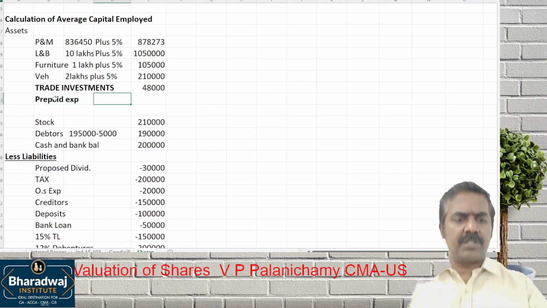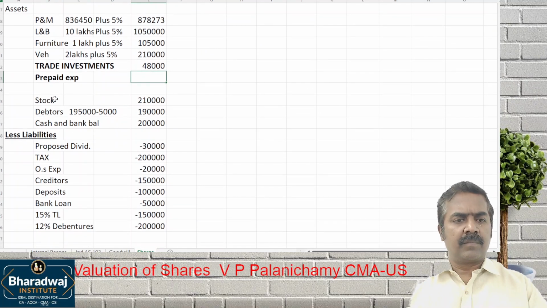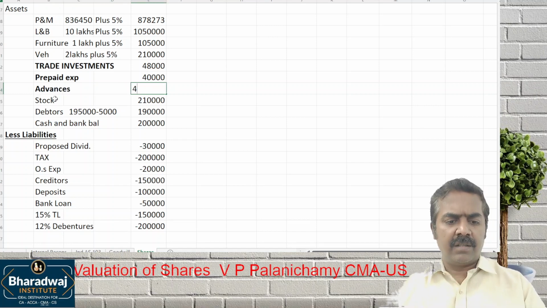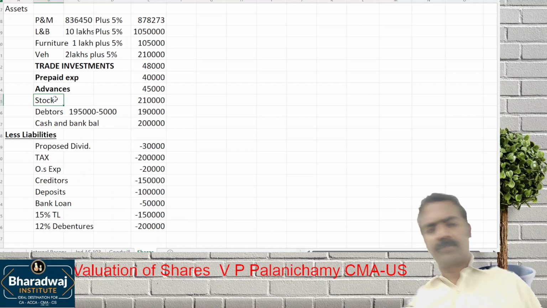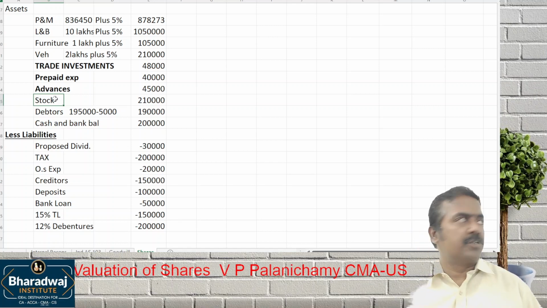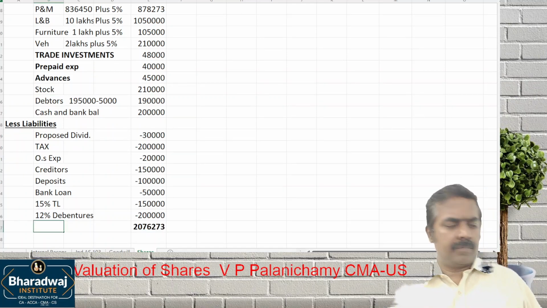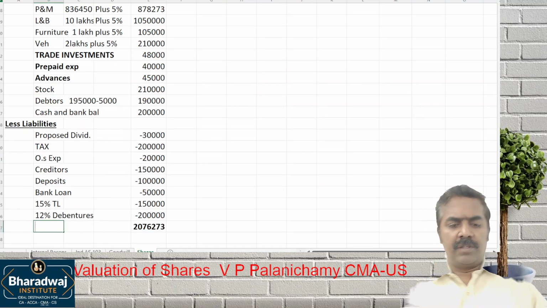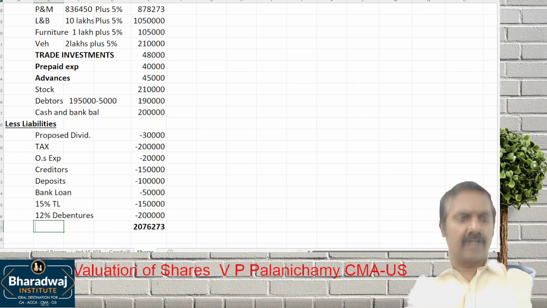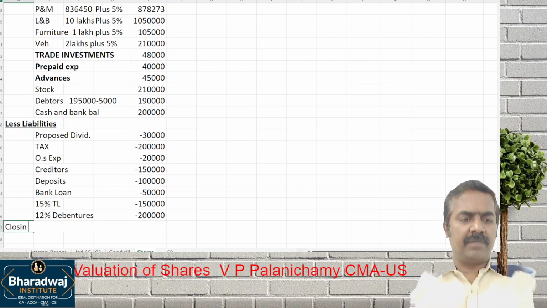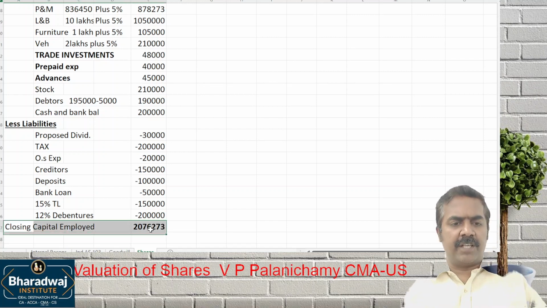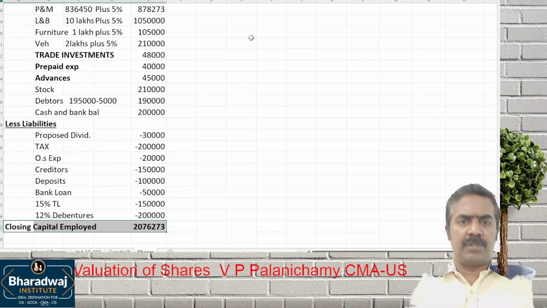Prepaid expenses, how much? 40,000. Loans and advances are also part of current assets. How much? 45. Take this and work out closing capital employed. This is your net assets or closing capital employed. What is the closing capital employed? 20,76,273.